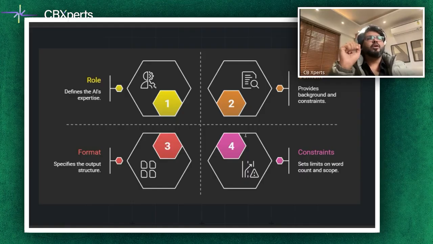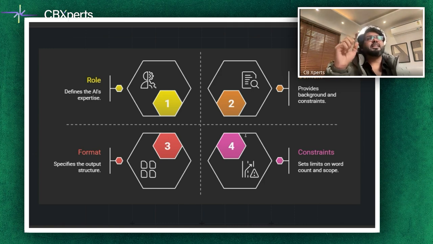Number two is the context. What situation are we in? This is very critical, and this is where most people fail. Context gives the AI background, assumptions and boundaries. Startup or enterprise, Indian users or global users, low budget or high scale. Without the context, the AI guesses, and with context it actually behaves, and it's important to understand. So that is the second important block in this.